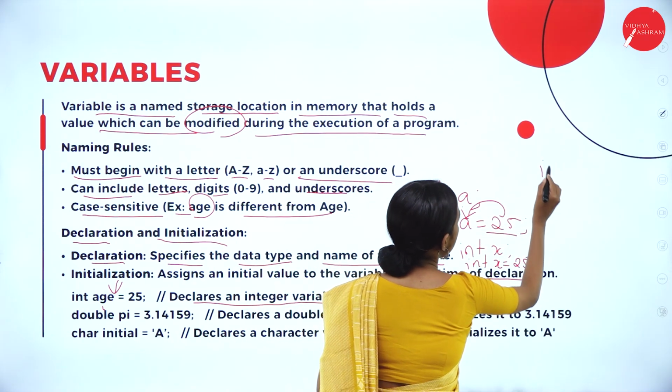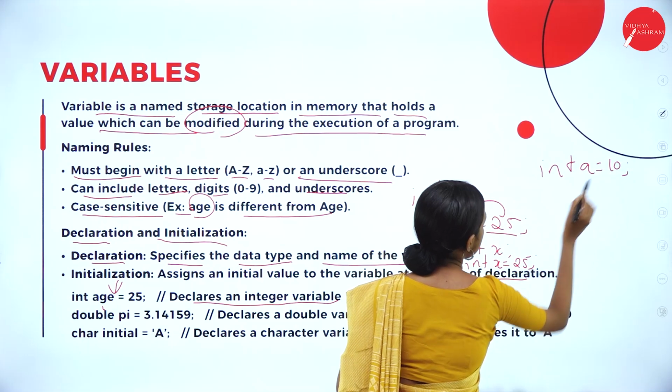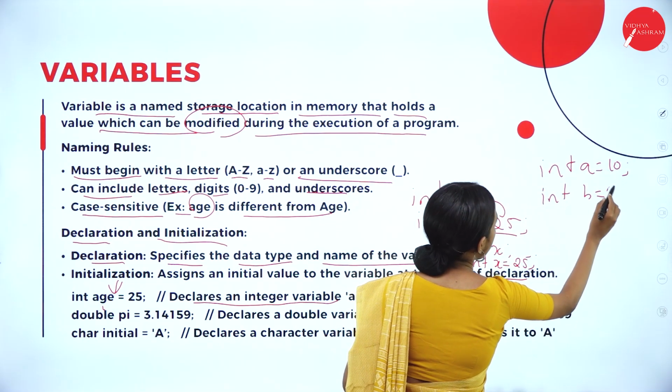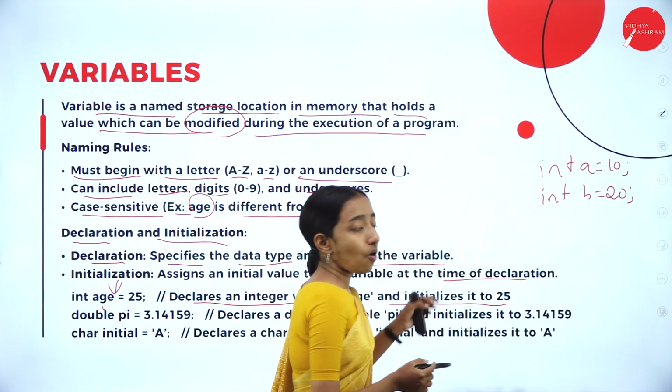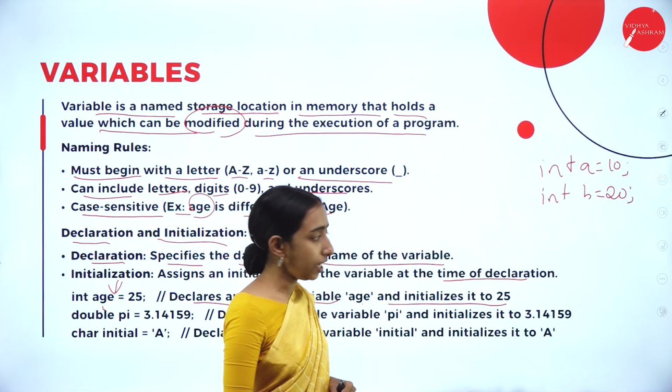So int a is equal to 10, int b is equal to 20. Now I have taken int a is equal to 10 and int b is equal to 20.